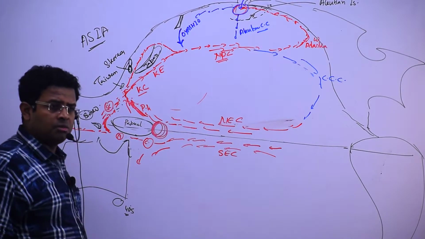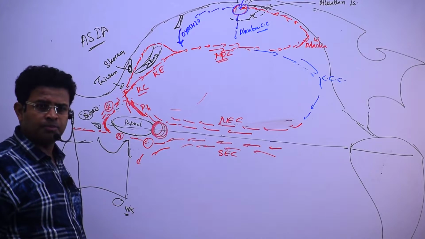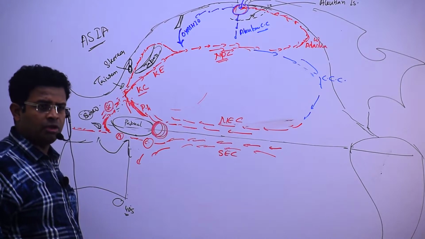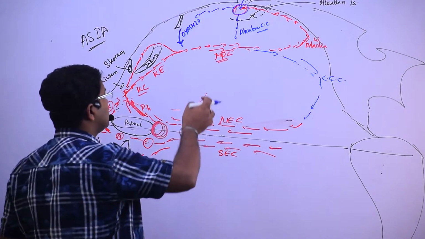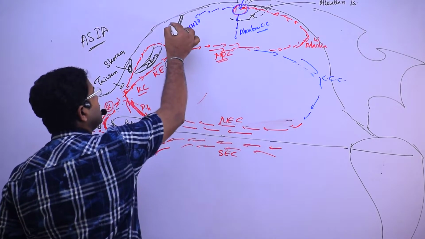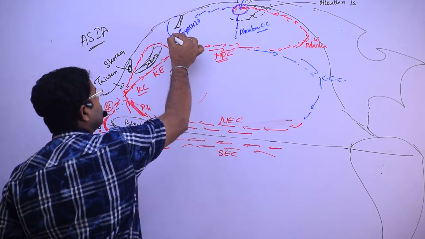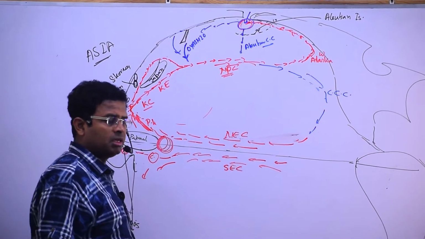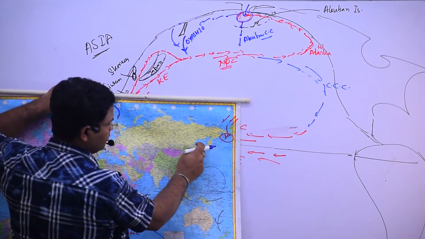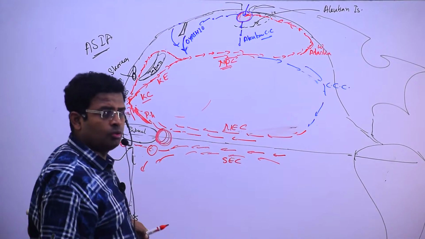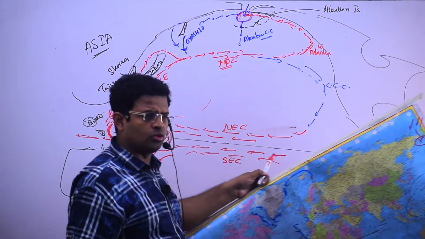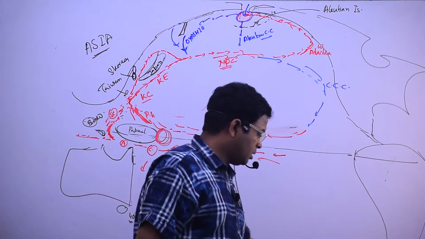Is it clear? The Alaskan current came over here, and thereafter some Bering current comes through the Bering Sea. They become part of the Oyashio, and a little from the melting of glaciers and from the Okhotsk Sea, this also gets some cold water. If you see, this is the Okhotsk Sea, Kamchatka Peninsula. From here it is also getting some water. So it is not necessary to mention this in your answer.